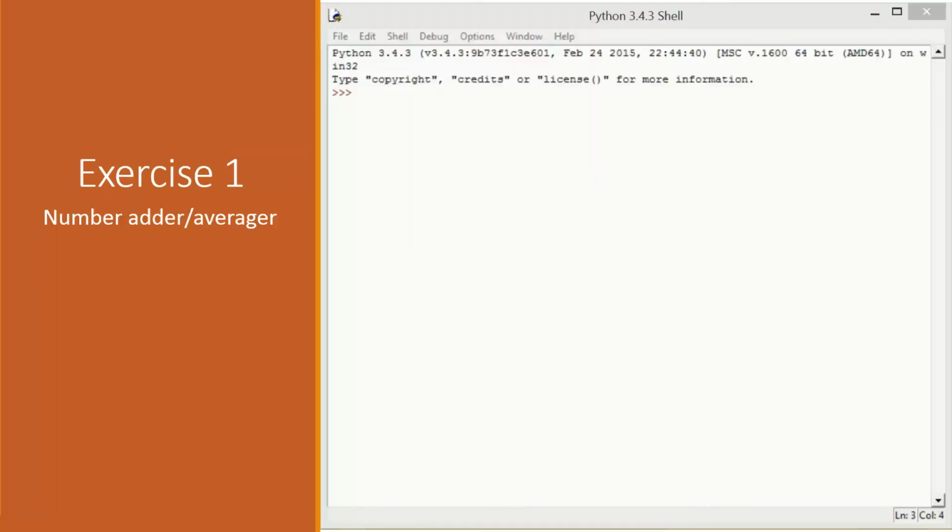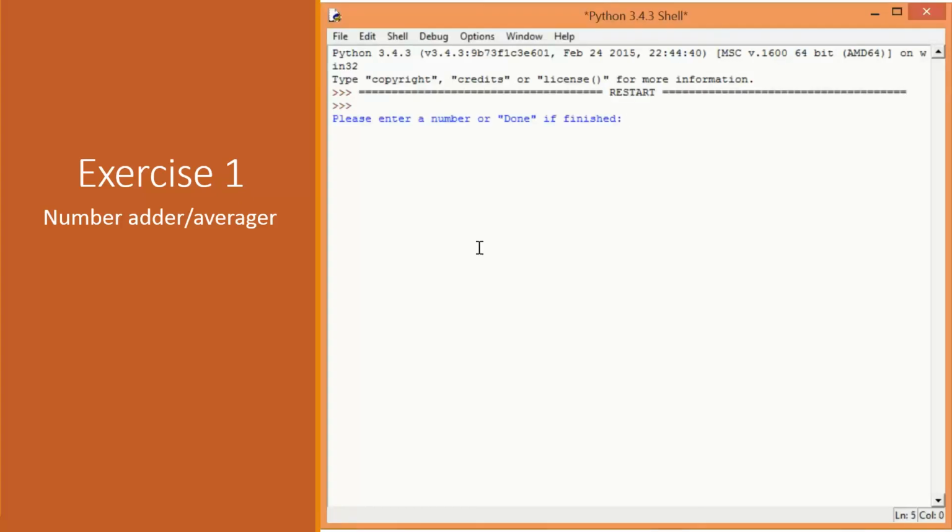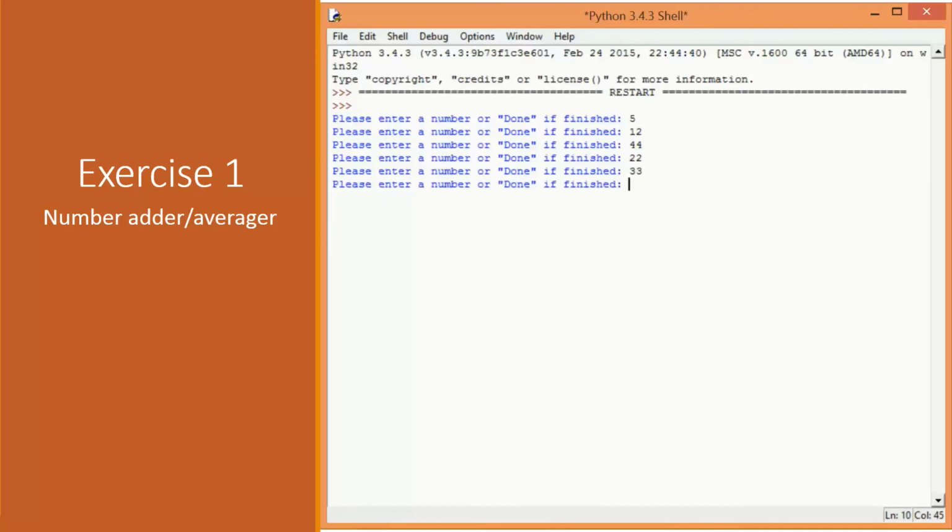The first exercise for this tutorial is to build a generic number adder. Keep prompting the user to enter a number or done when they're finished, and then display the number of numbers they have entered, the total, and the average. So basically you write a Python program, and when you run it, it should do something like this. Enter a number or done when you're finished. So you enter a number, another number, another number, and you keep going. And when you're finished, you say done. And then it should say you entered 5 numbers. That's the number of numbers I've entered. Total is 116. That's the addition of these 5 numbers. The average is 23.2. And that's what your program should do.